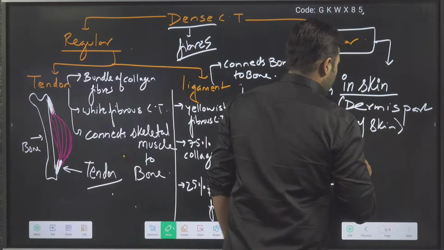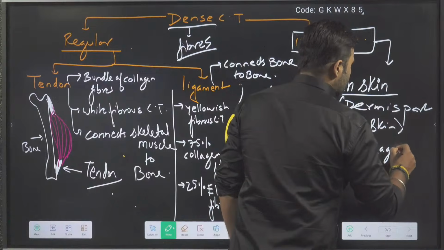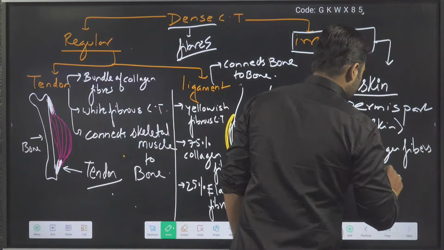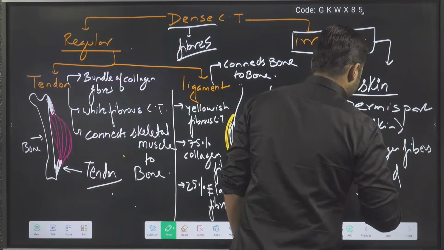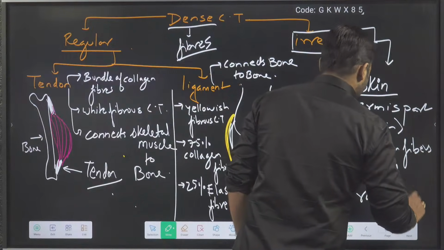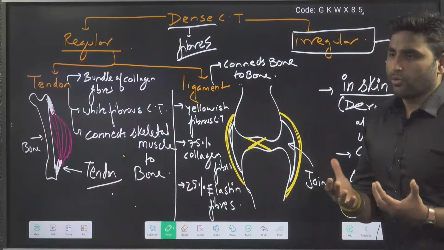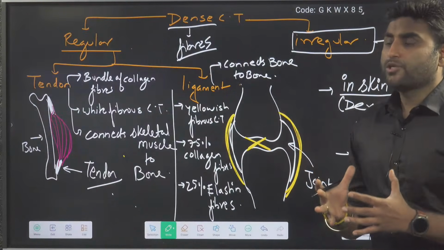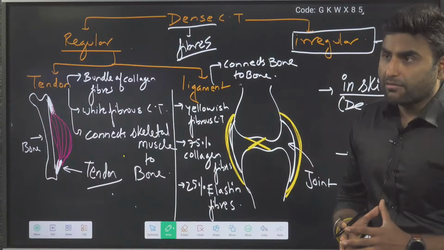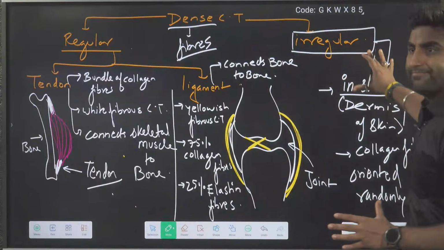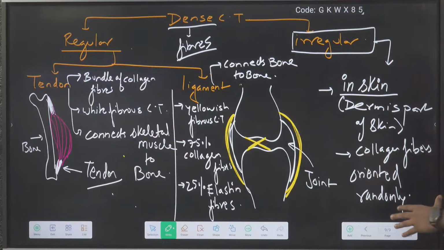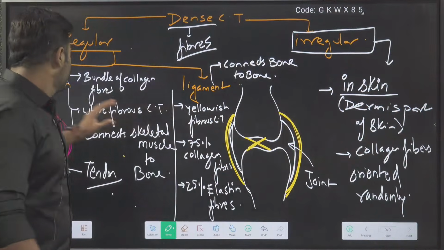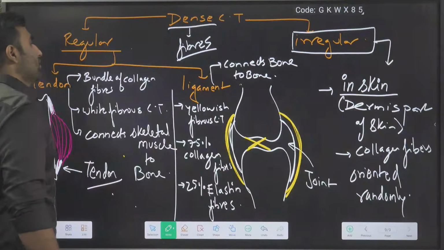And these are made up of collagen fibers, oriented randomly or differently. Are we clear? Basically it gives support to the epidermis and holds the tissue together also. Understood this part? So that completes dense connective tissue.